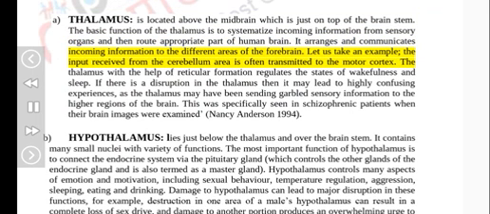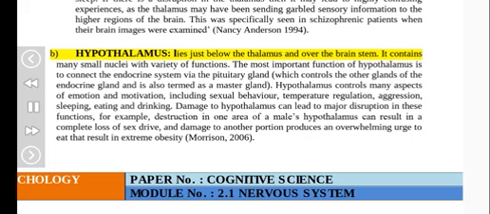Let us take an example. The input received from the cerebellum area is often transmitted to the motor cortex. The thalamus, with the help of reticular formation, regulates the states of wakefulness and sleep. If there is a disruption in the thalamus, then it may lead to highly confusing experiences, as the thalamus may have been sending garbled sensory information to the higher regions of the brain. This was specifically seen in schizophrenic patients when their brain images were examined. Nancy Anderson, 1994.